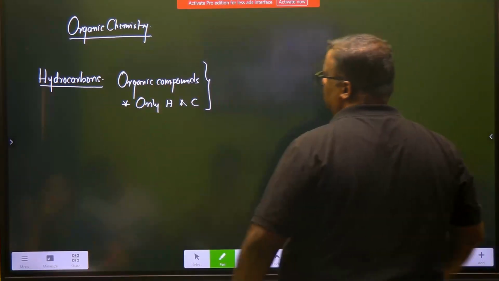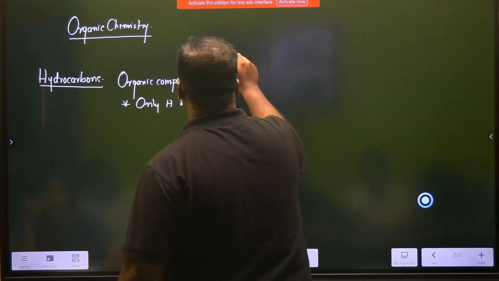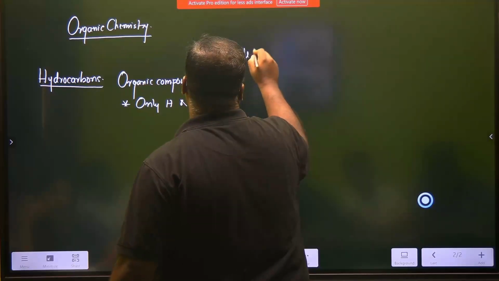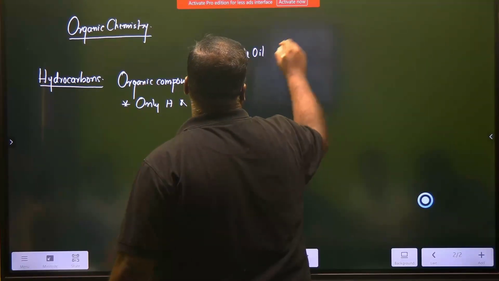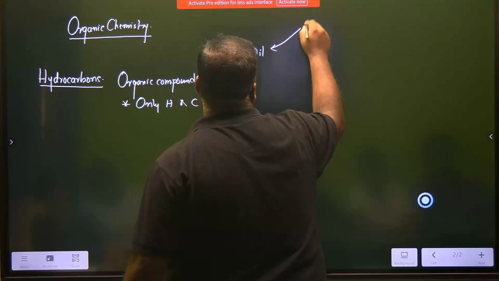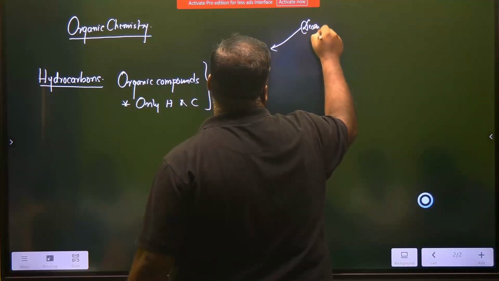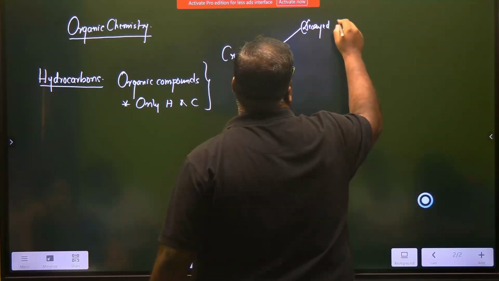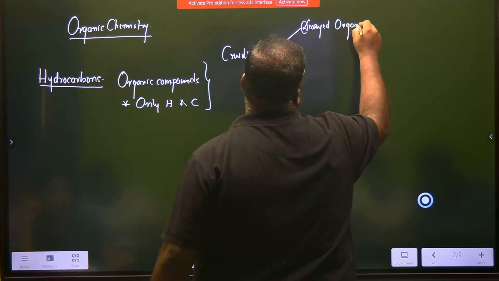It contains oxygen. The source of hydrocarbon is crude oil, what the world is all fighting for. And the source of crude oil is always decayed organic matter.